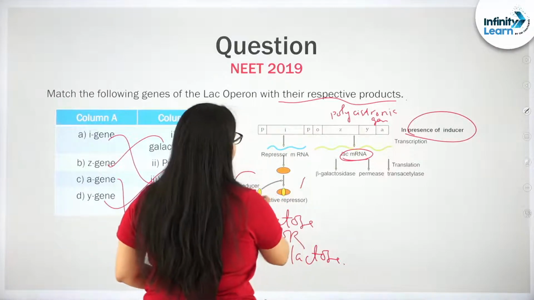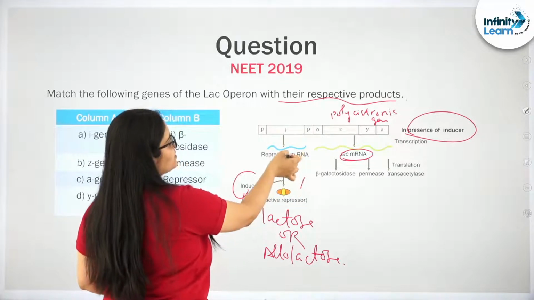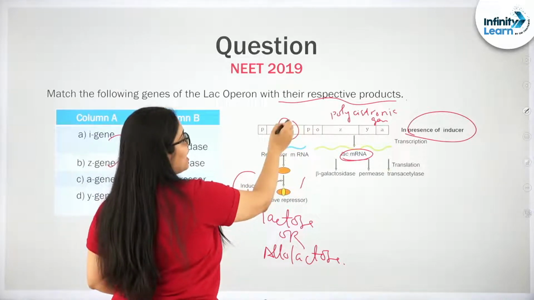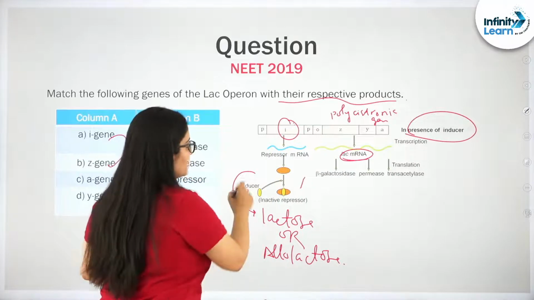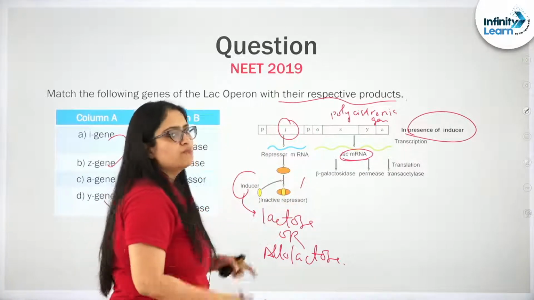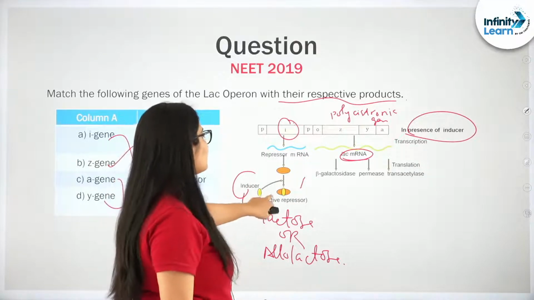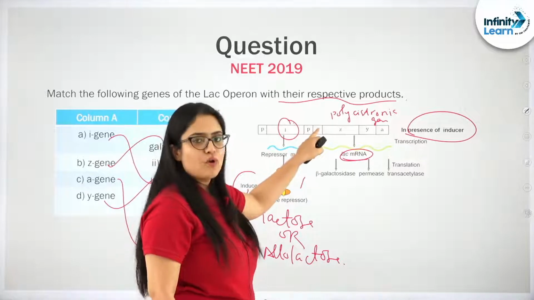Next, students, if there is a presence of inducer, the inducer will go and bind to this repressor protein, which is formed from the repressor mRNA that is formed from this I gene, this regulatory gene, because of which the repressor protein will become inactive and will not bind to the operator region.